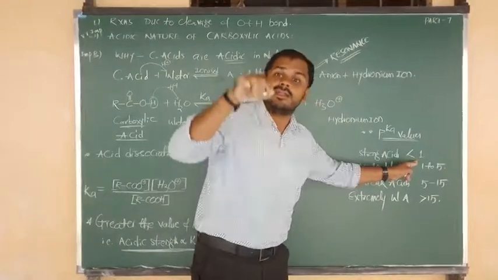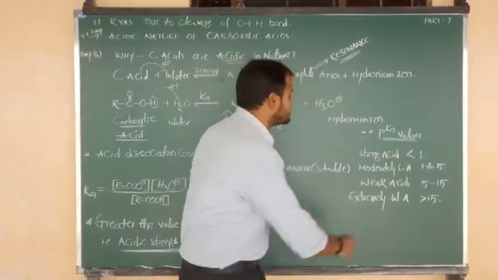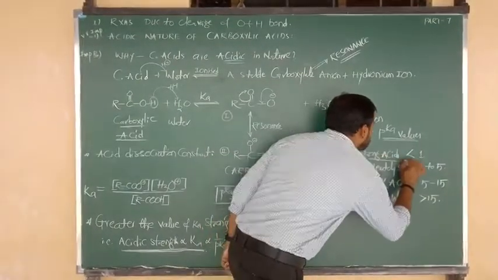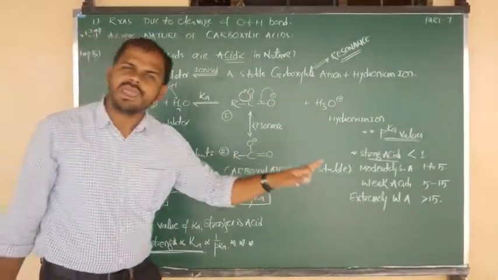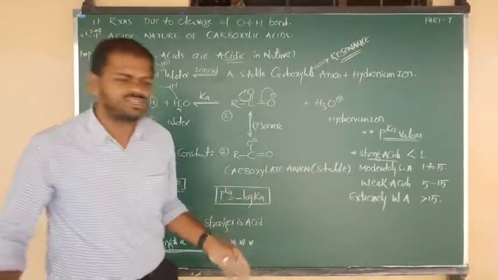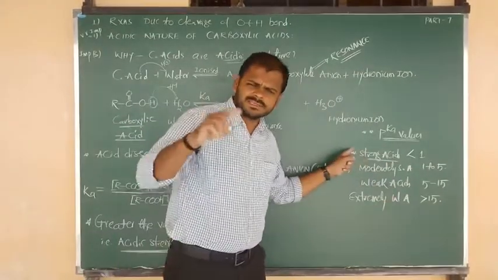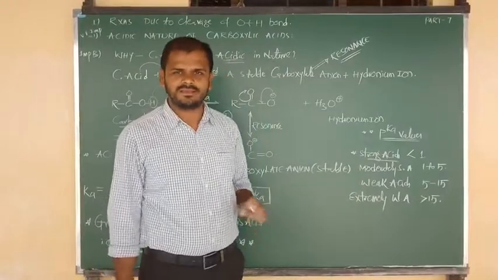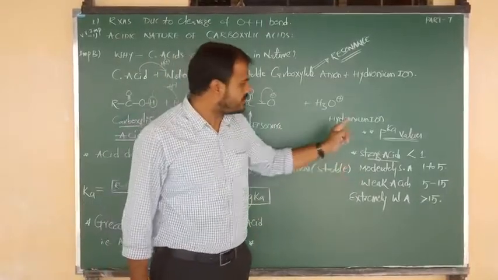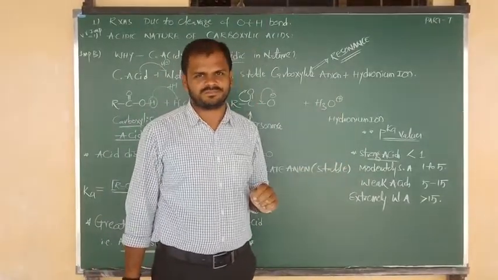Less than 1, less pKa value, that is for strong acids. On the basis of the pKa values, we can determine the nature of acids, either strong acid, moderate acid, weak acid or extremely weak acid.